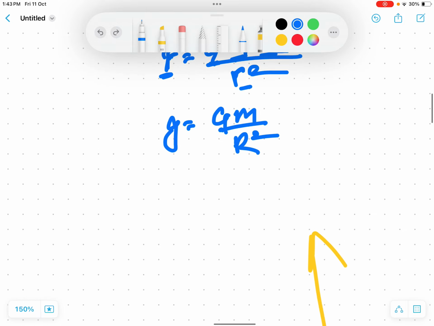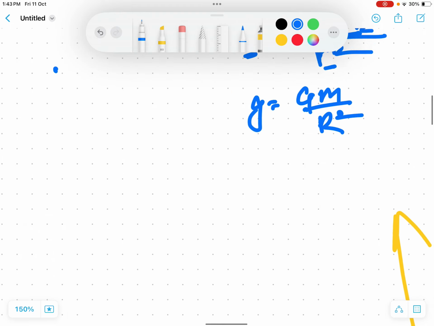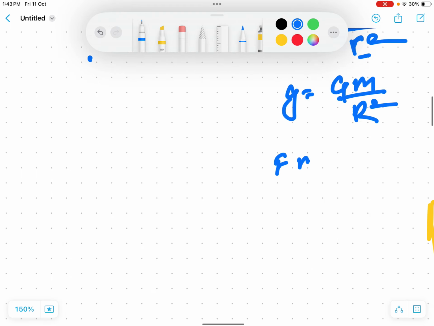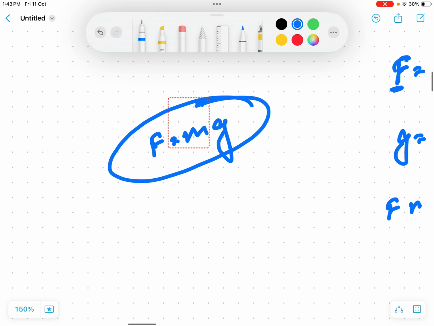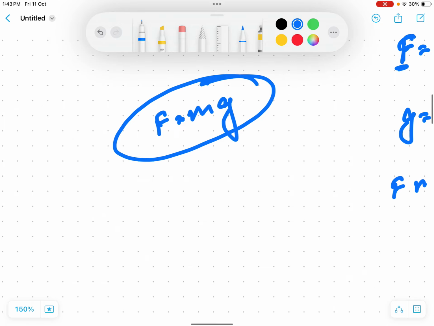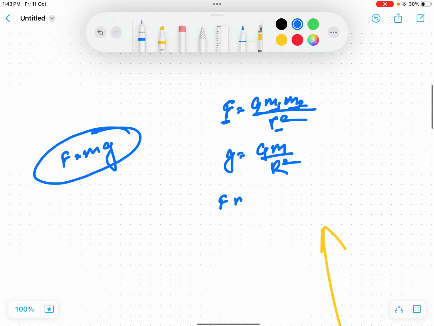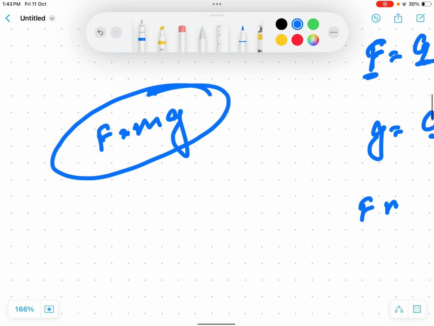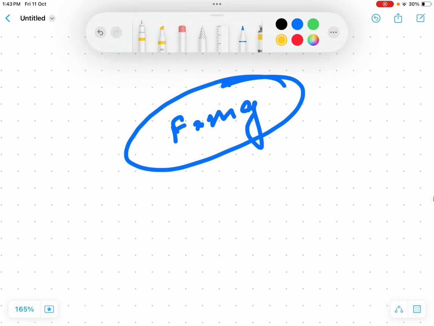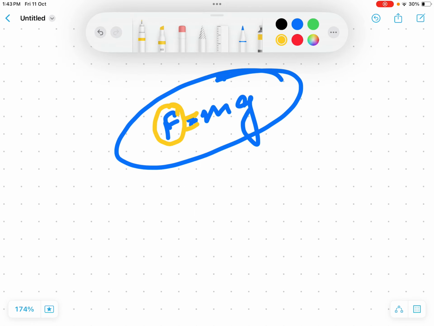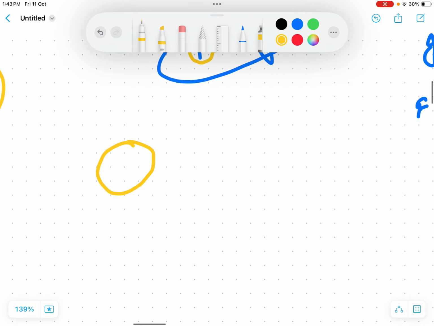And what is weight? Weight is actually also the force equals mg. In lower classes we already studied that force is equal to mg. Do you know how this force came into existence? If we look into the depth of this concept, we find that there is a force due to gravity. Let's look at the equation very quickly. This says force equals mass into gravitational field intensity, which simply means